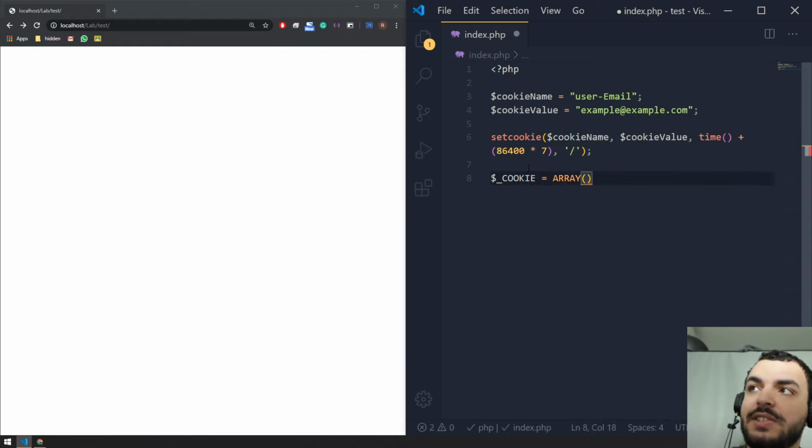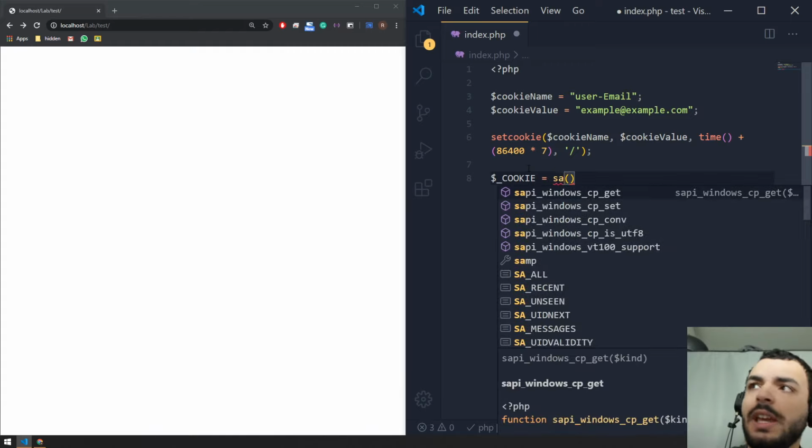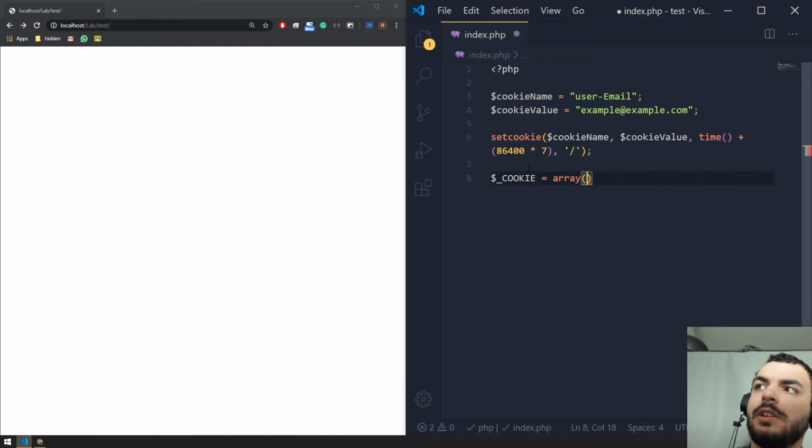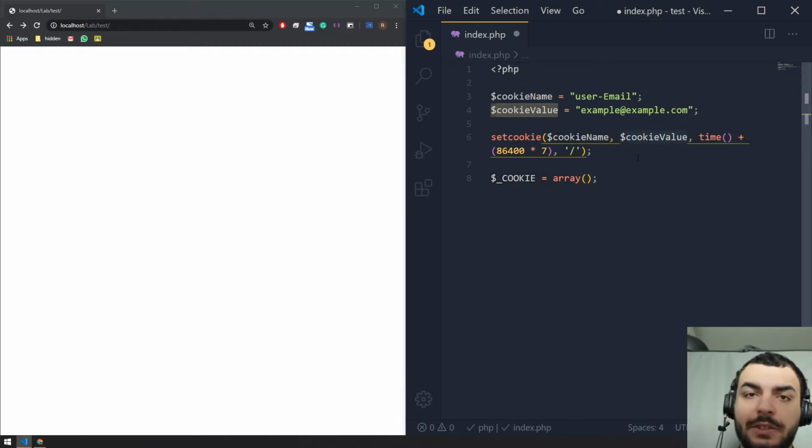This is how it exists in PHP. It's a normal array variable. And once we use this function, it's basically inserting into this cookie an associative array with this name and this value. So to see the values of the cookies that we have,